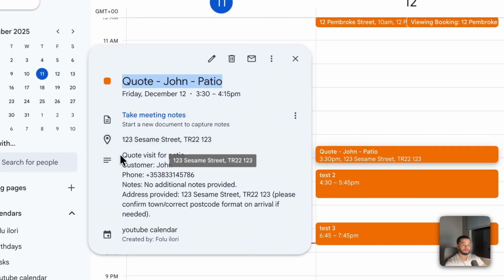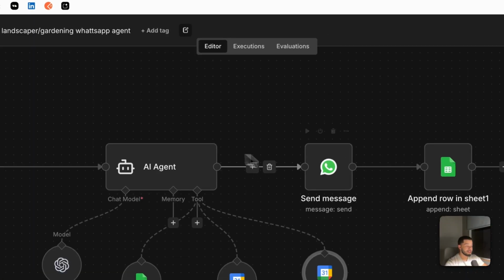When we come over here and we see our Google Calendar, you can see up here it gives us the title, it gives us the description over here, and it puts in the user's address as the address for this booking. When we are finished that, we are basically nearly done.